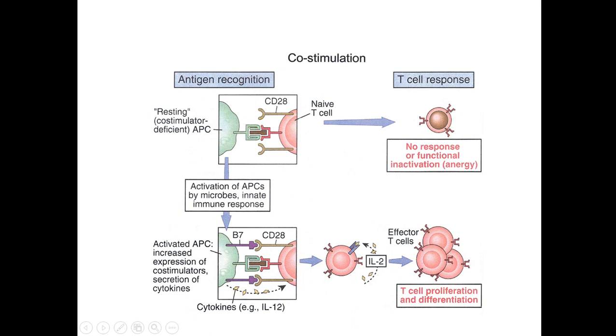Let's see. I am also looking. So this is the activated antigen presenting cells. So it is binding with the CD28 and there is interleukin 12, which is the activating interleukin. Interleukin 1 and interleukin 12 usually activate the T cells. Once it is activated, this activated T lymphocyte will produce interleukin 2 and it will further promote proliferation of the effector T cells like cytotoxic T lymphocytes. Okay.